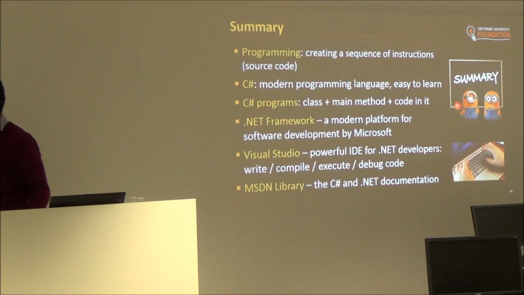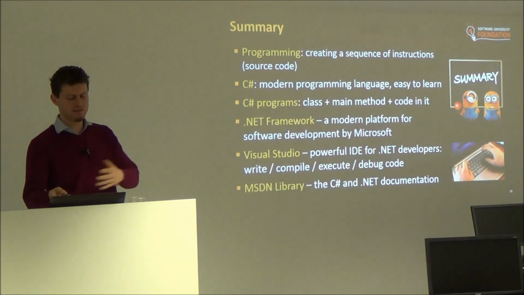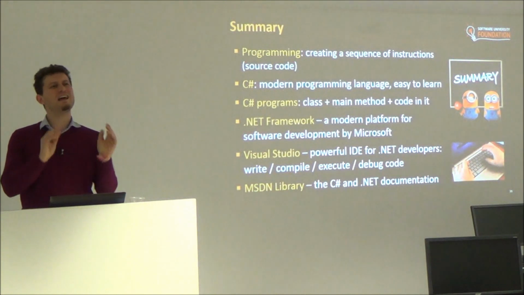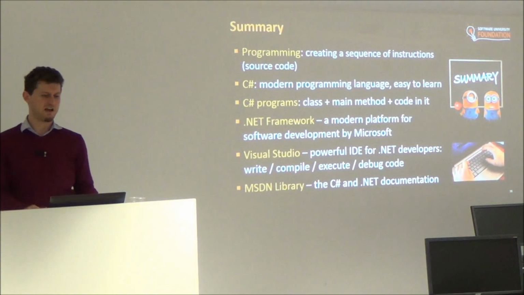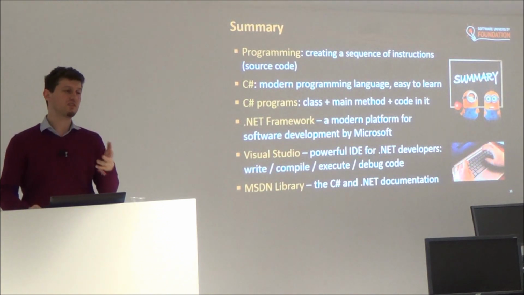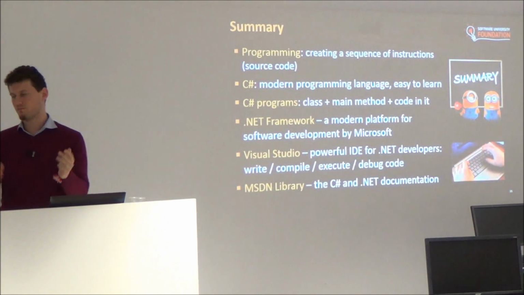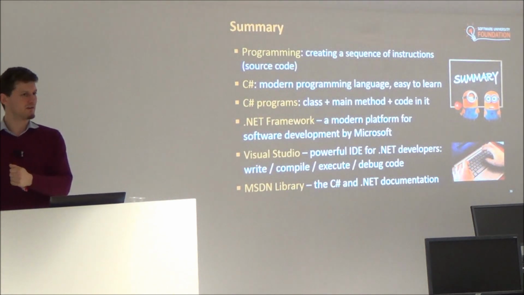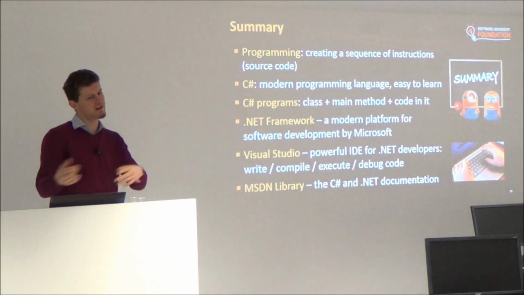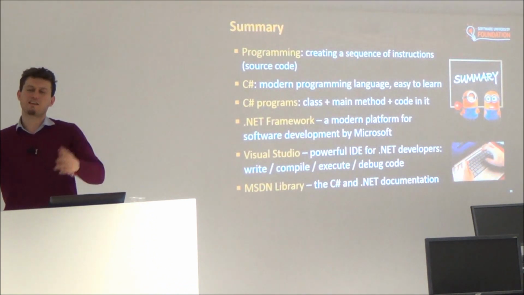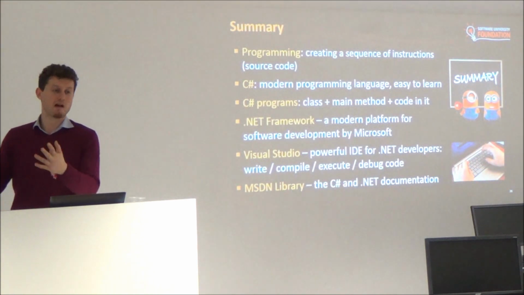So what we have learned today is that programming is the process of creating a sequence of instructions or commands called source code to ask the computer to do something. This is something like a sequence of steps, also known as an algorithm. The source code is a tool for describing algorithms. There are many other tools for describing algorithms. For example, I can write a text or draw a diagram.